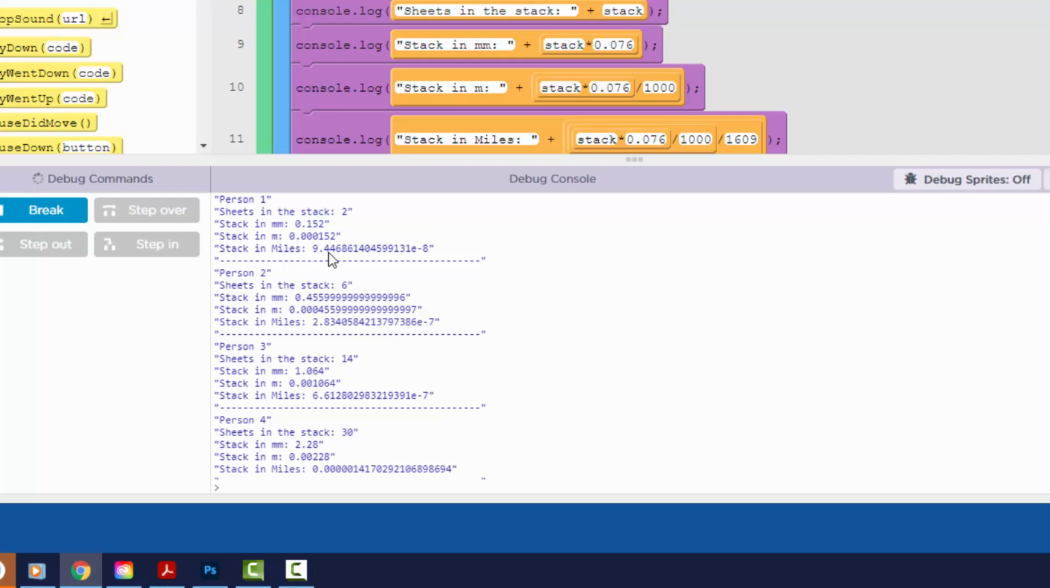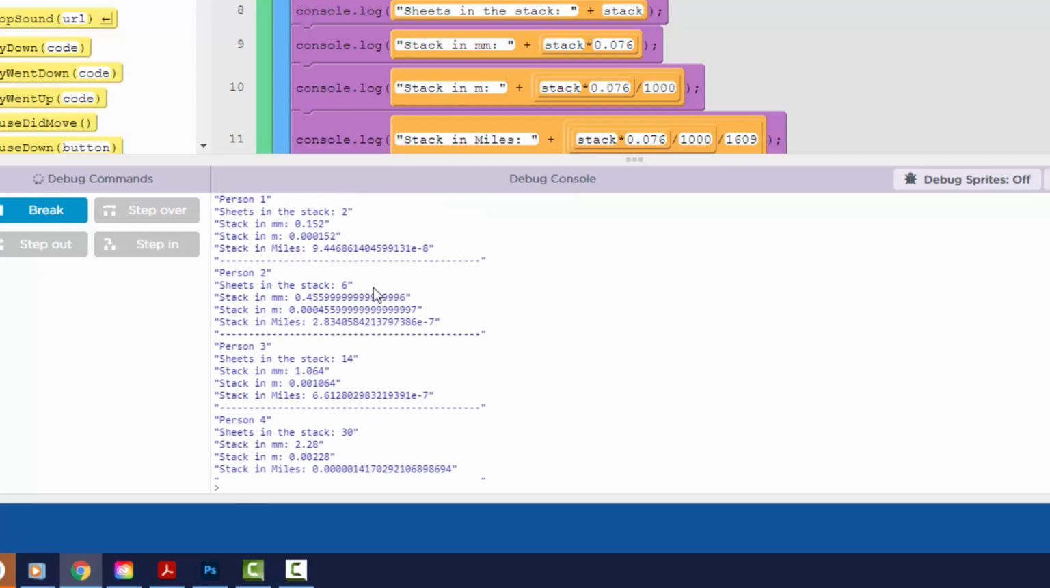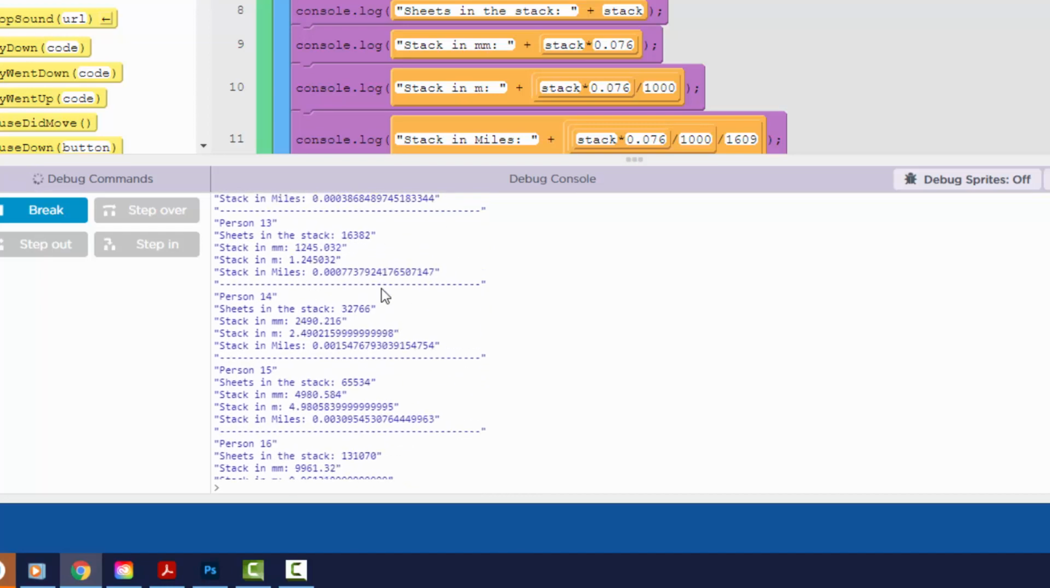You're thinking, how can 2 sheets of paper be 9.4 miles? It's not. Look at the E minus 8 at the end of that, and that means you would have to take that decimal point 8 places to the left. That's exponential. So you'd have to take that decimal point 8 places to the left to actually see the number and add all those zeros in there. So don't let that fool you. It's doing scientific notation is what it's doing there. All right, so I scroll.